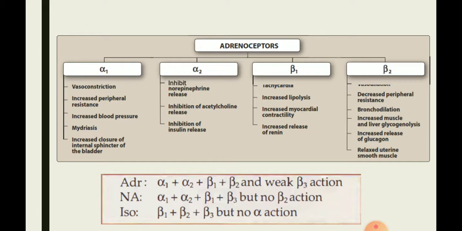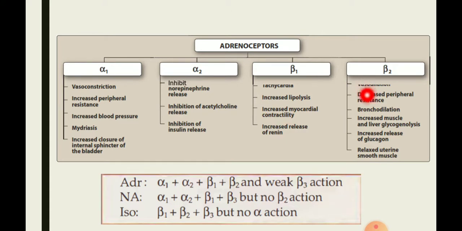Whereas in case of alpha 2, it will inhibit norepinephrine release, inhibit acetylcholine release, and inhibit insulin release. Whereas beta 1 is present in the heart. So it increases release of renin and increases myocardial contractility. The renin release is from the kidney, from the juxtaglomerular apparatus. It also causes increased lipolysis.